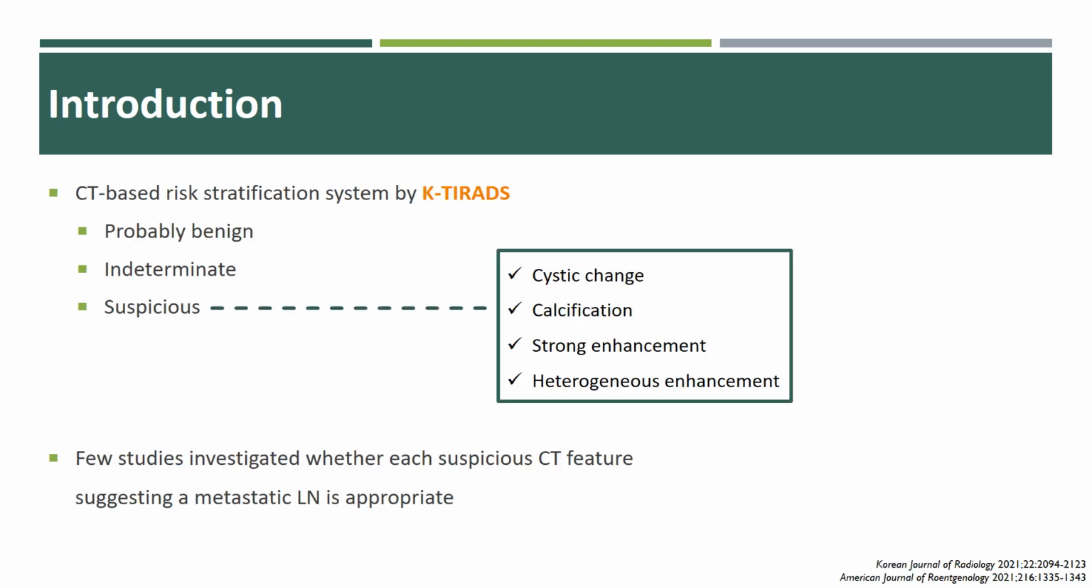information. The K-thyroid suggests 4 suspicious features: cystic change, calcification, strong enhancement, and heterogeneous enhancement for diagnosing metastatic lymph nodes on CT, and provides a CT-based risk stratification for lymph nodes according to their malignancy risks. However, there are a few studies investigating whether each suspicious CT feature suggesting a metastatic lymph node is appropriate.